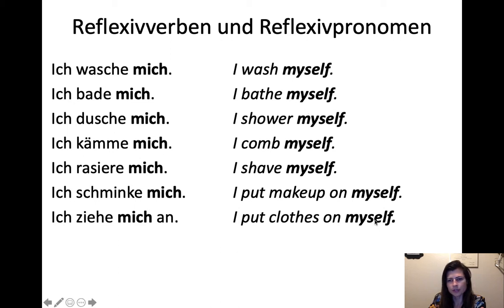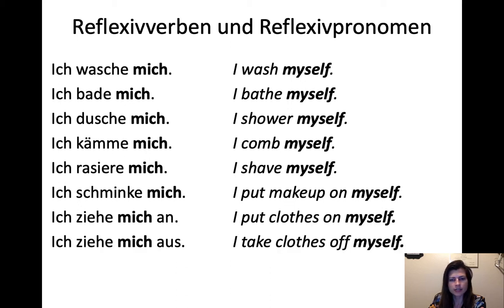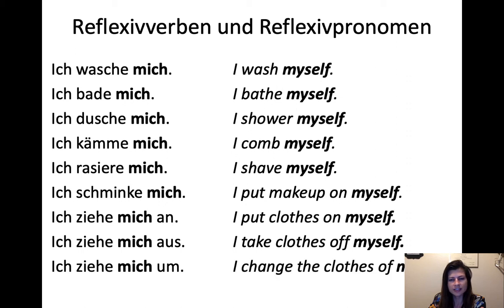It's a little bit much to use the reflexive in English there. And then ich ziehe mich aus, I take clothes off myself. It's kind of superfluous in English, but it's necessary in German. Ich ziehe mich um, I change the clothes. See, if you really want to shoehorn the myself in there, it's like I change the clothes of myself. It's shoehorned in just to show that mich is a reflexive pronoun. But of course, in real life, you would just say I change my clothes, right?